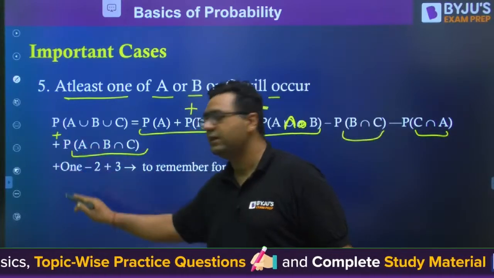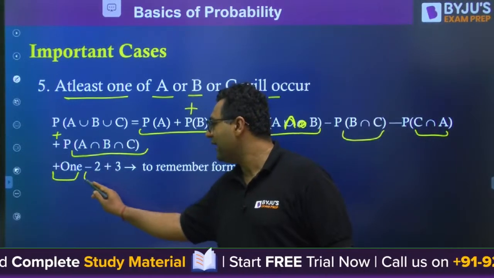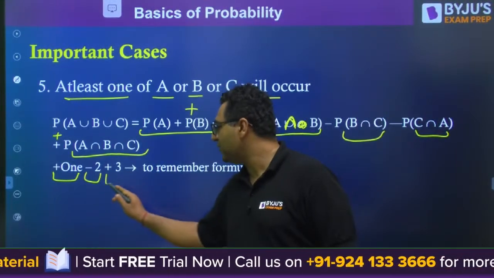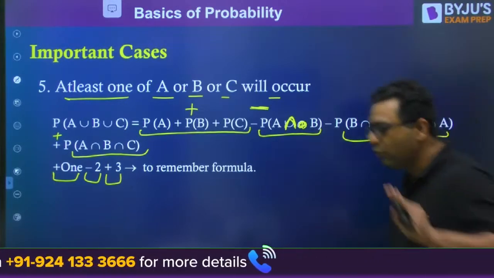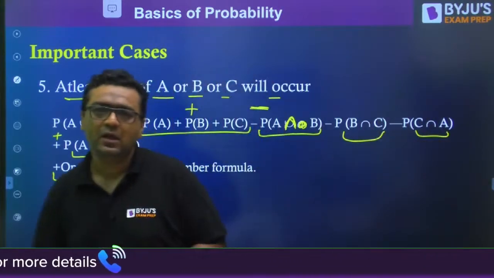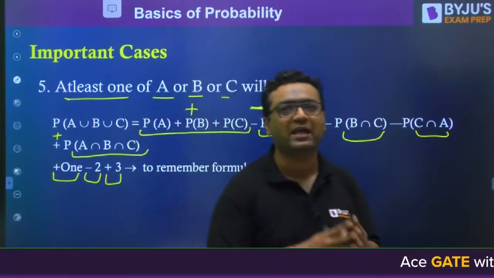So that's why I have written plus when you are using 1, negative when you are using 2, plus when you are using 3, for remembering purposes. It will help you to remember the cases. I am going to tell you 7 such cases, but out of the 7, it has been seen that the questions come from only 5.